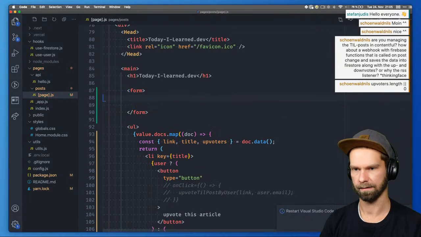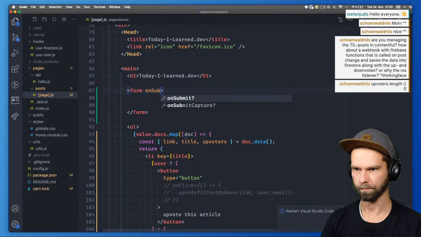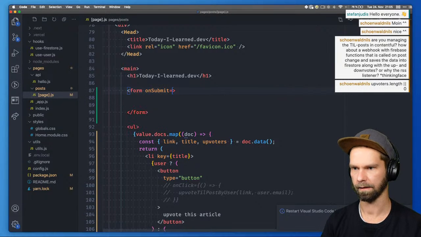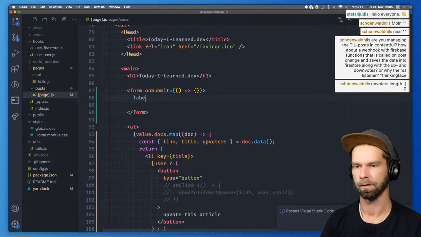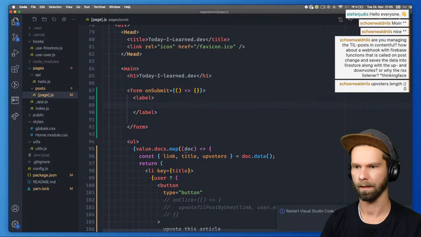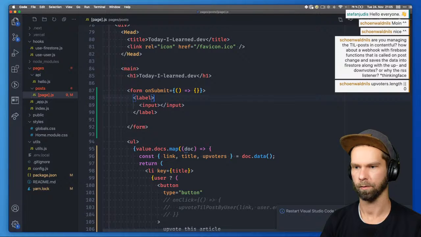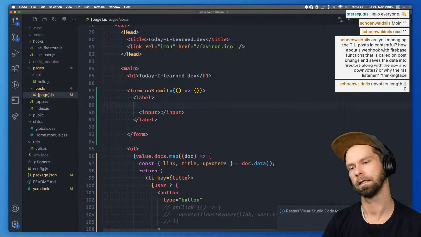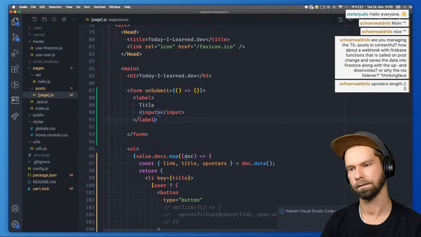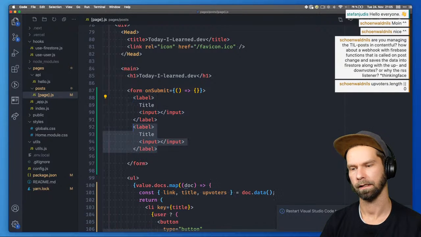So what I'm expecting is that we have a form. This will then have an on submit handler, something like this, and then it should include, can I do emit in here? No, I cannot. So then we have a label which has input. All right, so what do we have? What we probably need here is a title. Okay, let's see, what else do we need?